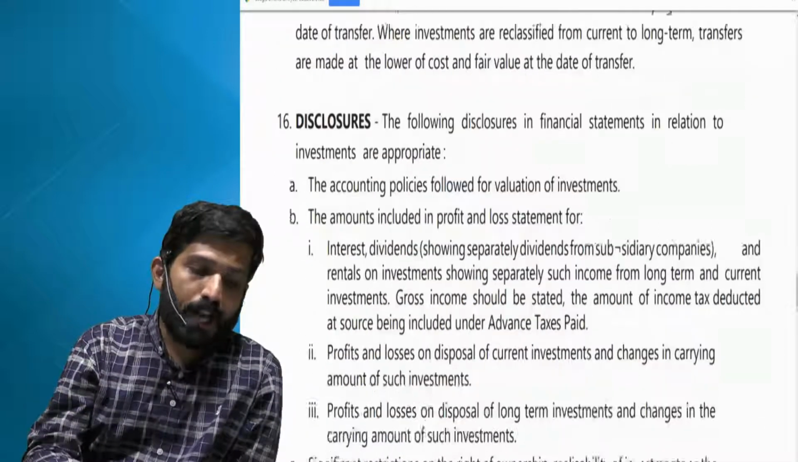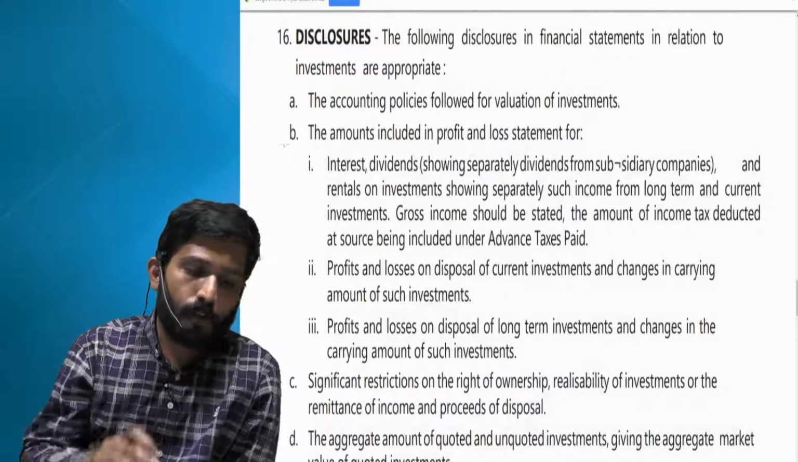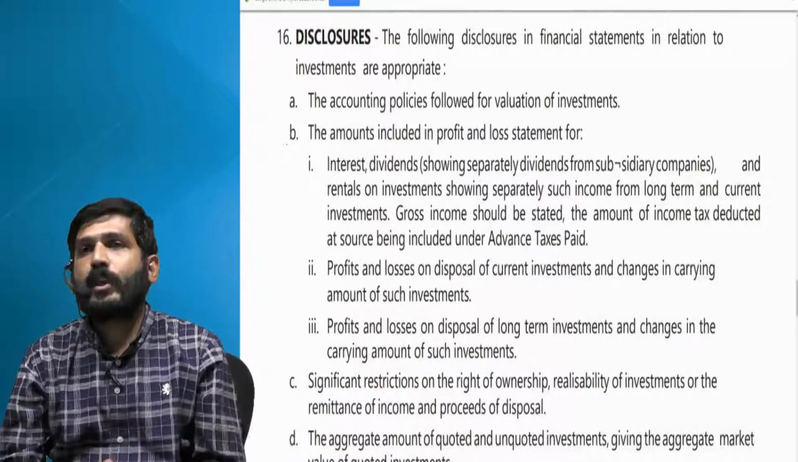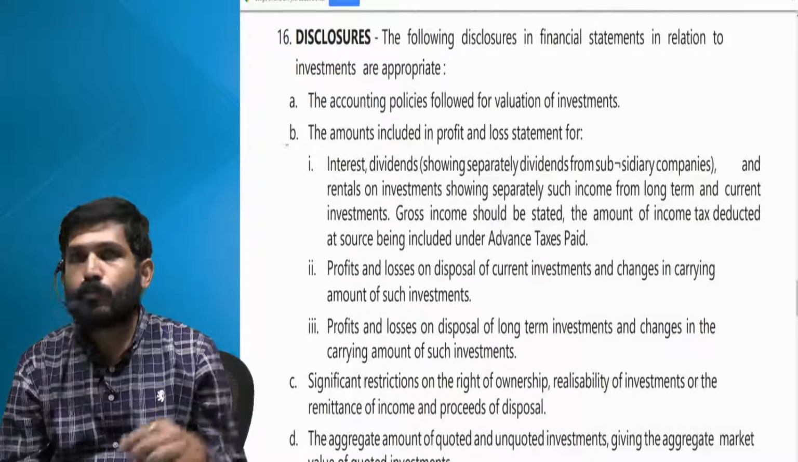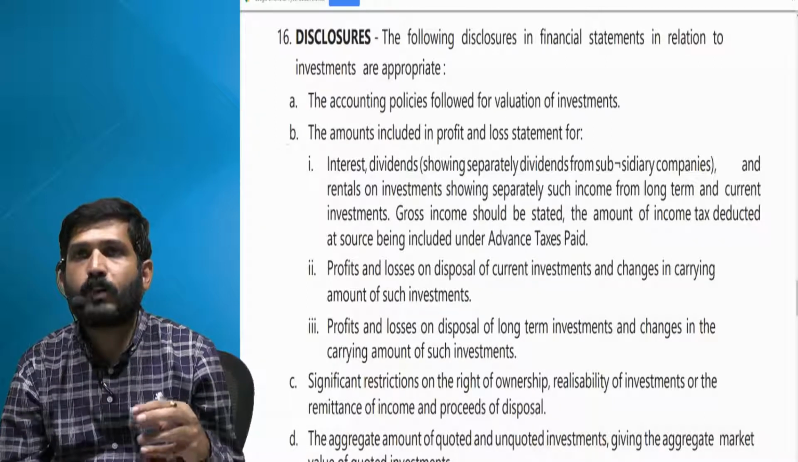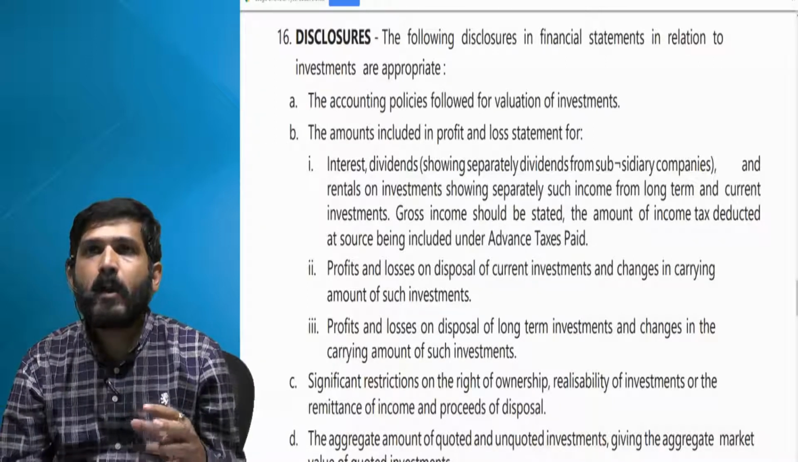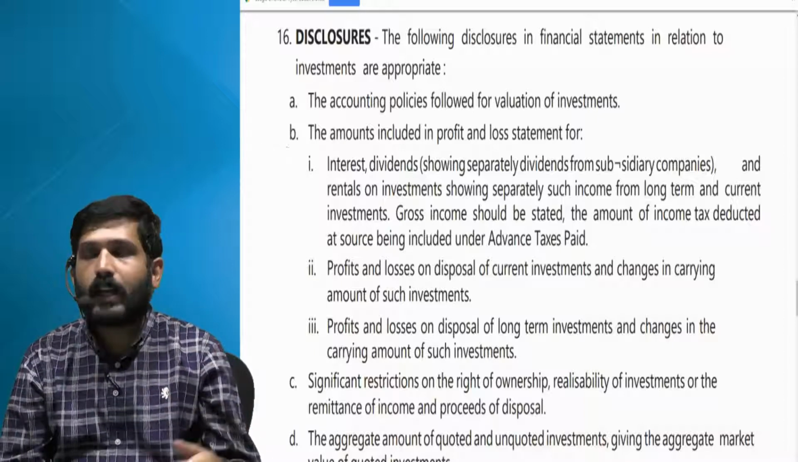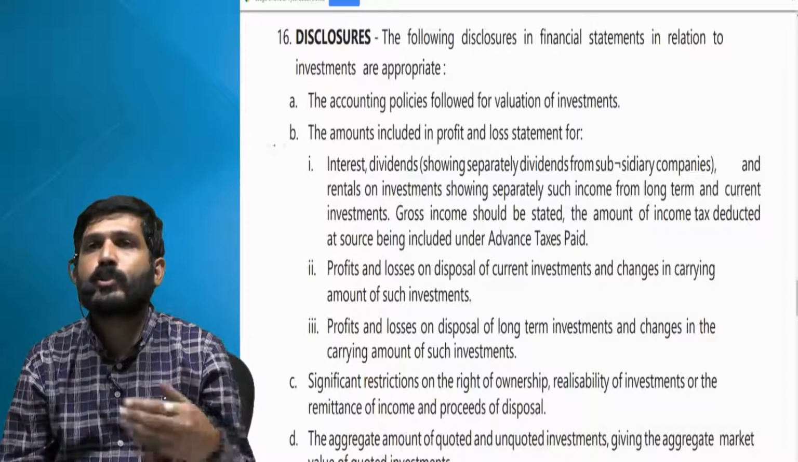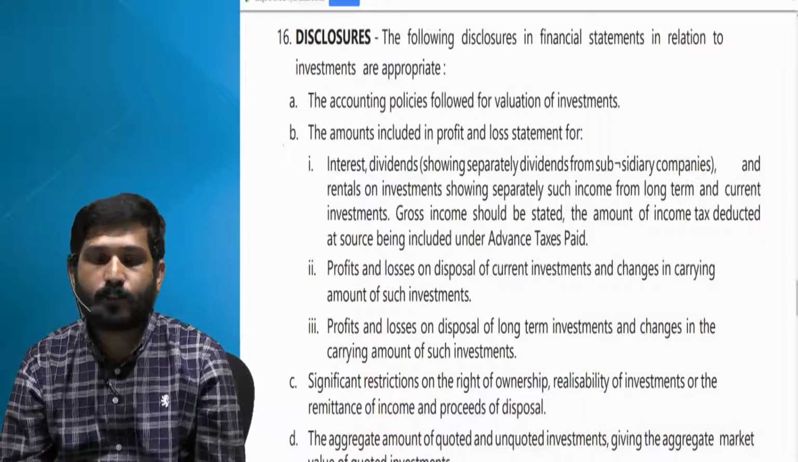Now moving to the last part, I'll say not at all relevant, that is very relevant for your accounting standard questions, disclosures. So this is more of a computing section or more of a calculative standard. Disclosures, I'll quickly go through it. I have to just read it, what all disclosures are expected from AS13.